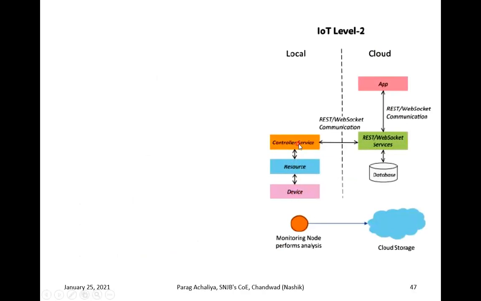it will have various control services. Now these control services are going to communicate with your database or with the resources available on the cloud side, because if you see all this data, the database will be at the cloud, your services will be at the cloud, and you are going to use these services in your local application with the help of REST or WebSocket based communication API, and these services will communicate with your IoT application which is hosted or installed on your cloud. So you are going to use your local monitoring node as well as your cloud storage.